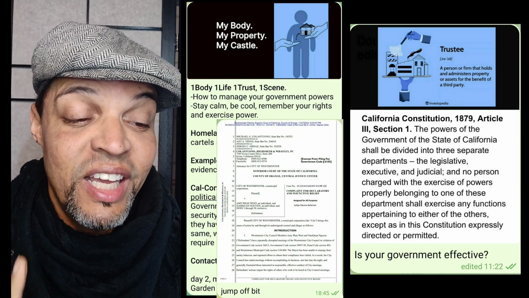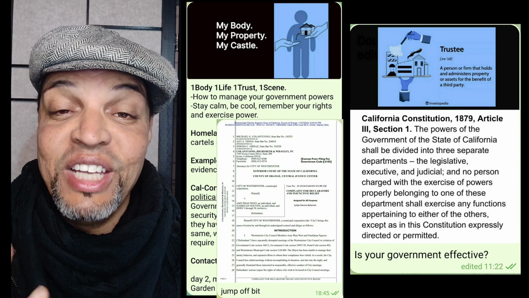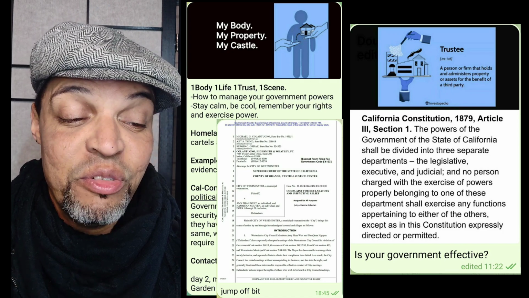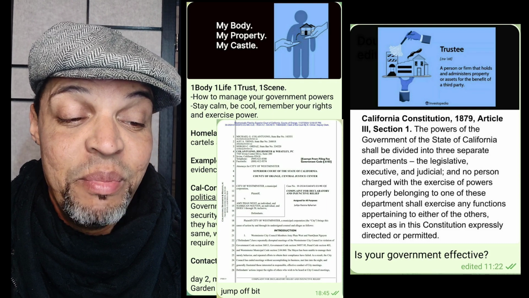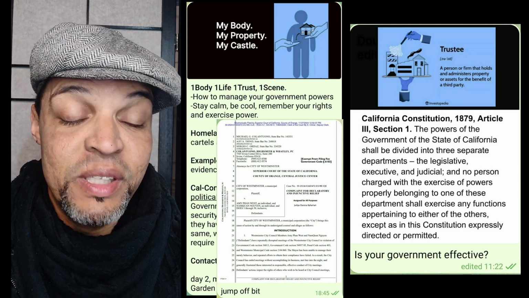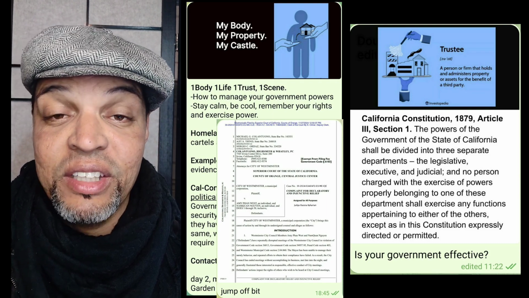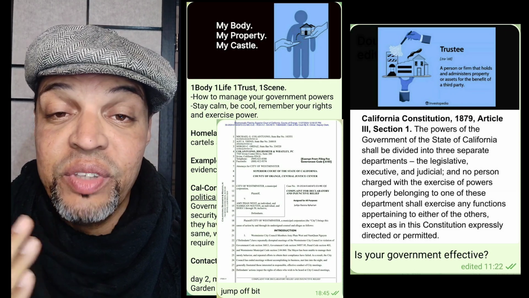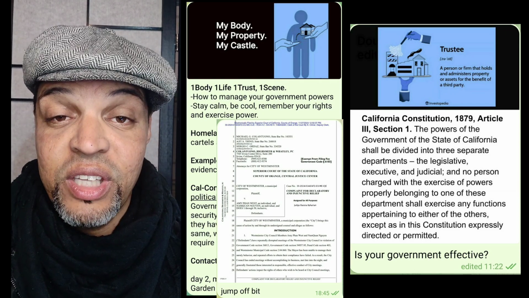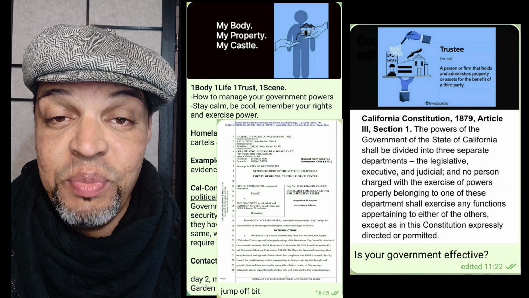Okay, check it out. The legislative, executive, and judicial. So the government of the state of California and all of the people's governments in America shall be divided into three separate departments. Legislative, they make the law. Executive, they follow the laws written. And judicial, they show the law. Those are the entities that are supposed to be administering the people's property.